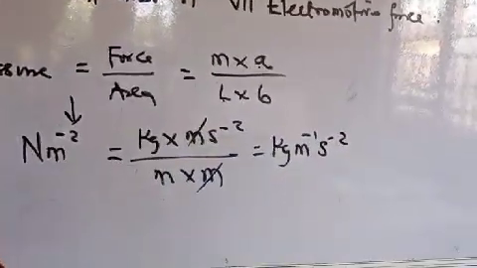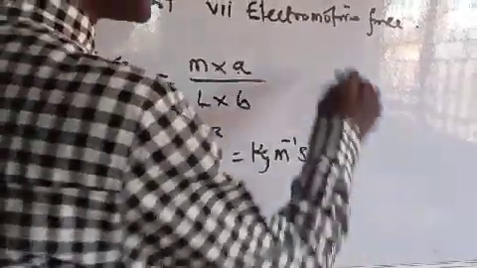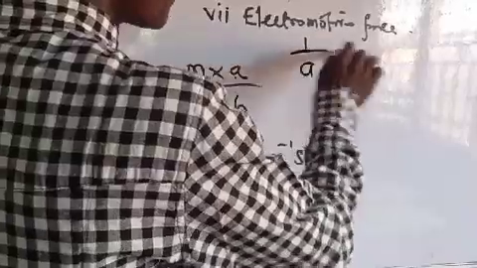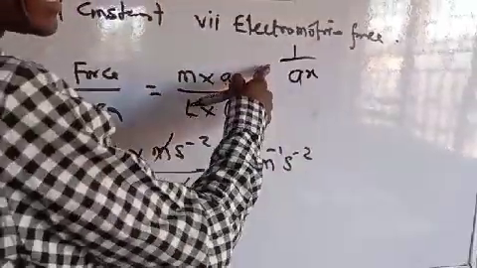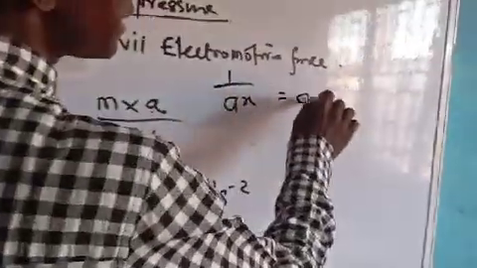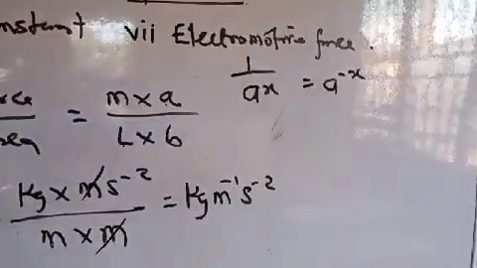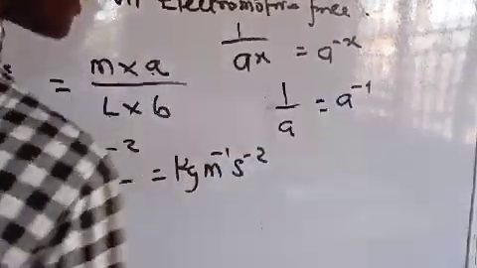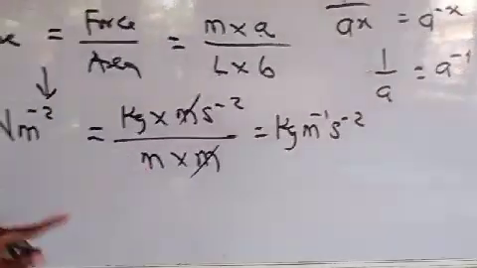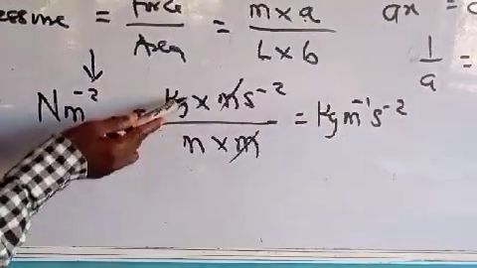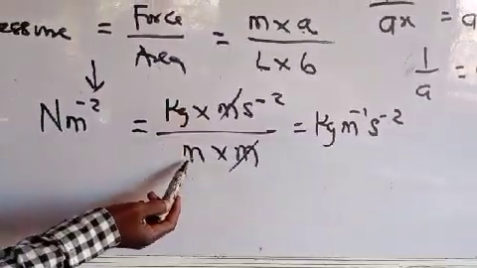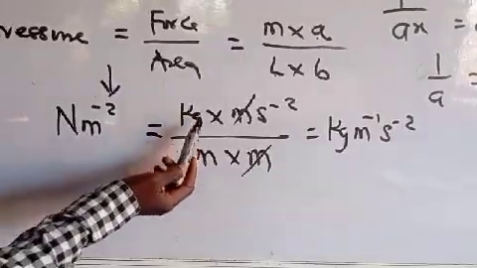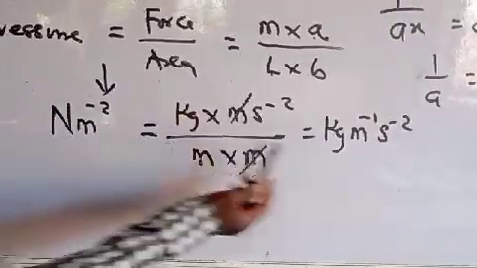From indices, observe this. When you have anything A, 1 over A raised to power S, you write it as A raised to power minus S. When you have 1 over A, it means A raised to power minus 1. So here, remember, it is 1 over M, and as this one is coming up, it becomes this.